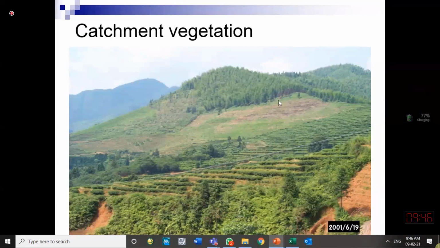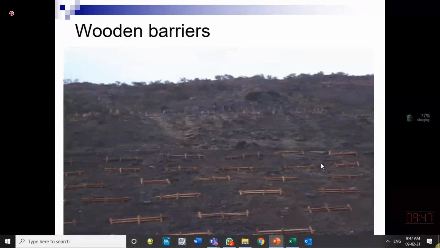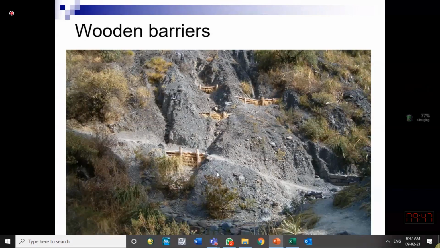If it is bare land, a naked land, then more sediment will be eroded. If it is covered with vegetation and forest, less sediment will reach the channel downstream and the reservoir downstream. Or here, sediment is being controlled with the help of barriers installed in the path of the water, in the rills and in the gullies. They have tried to reduce the flow velocity by putting wooden barriers over here, so that the sediment can be controlled to some extent. They cannot stop the sediment.